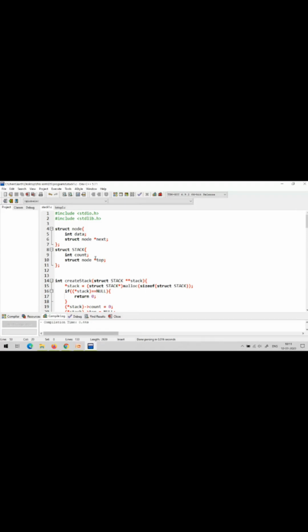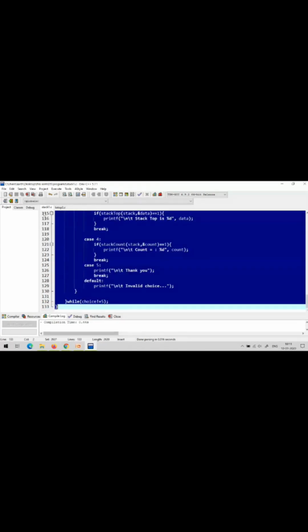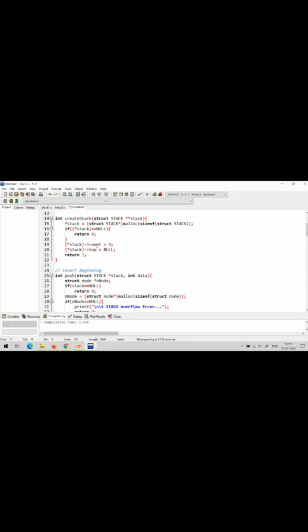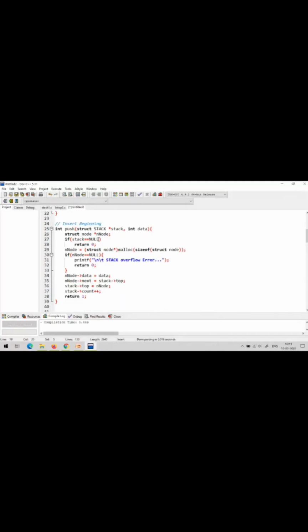Now let us try to convert the same program into a string reverse program. How to implement string reverse using stack. I am copying this program and creating a new file. Here I'm going to store character data instead of integer data.